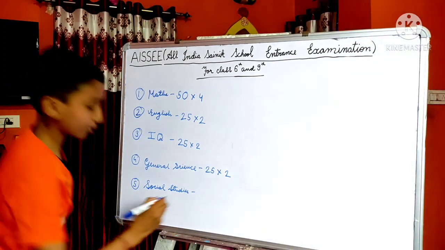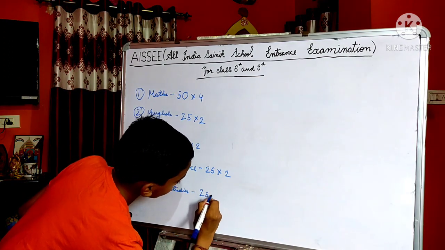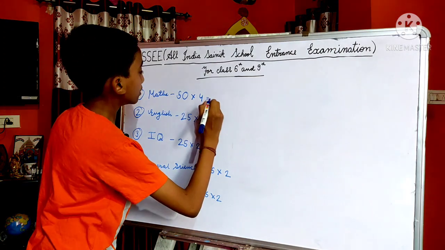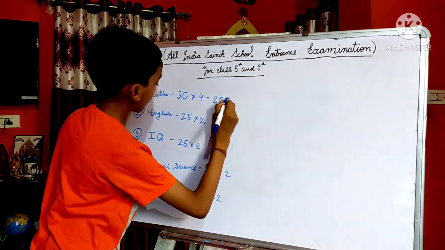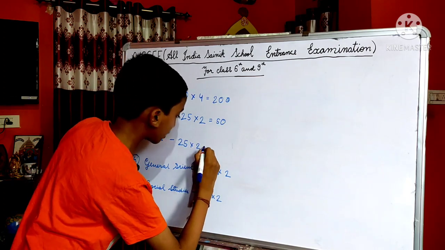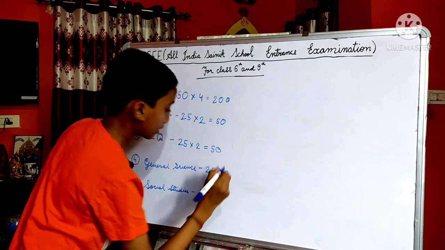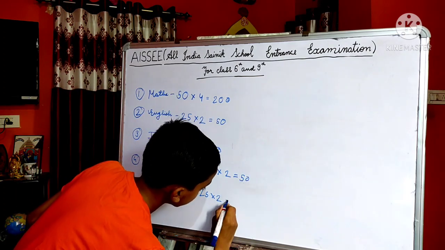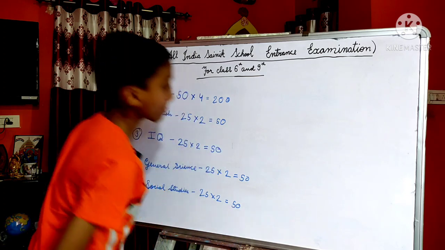Social studies contains 25 questions, each of 2 marks. So in maths we get a total of 200 marks. In English we get 50 marks. In IQ we get 50 marks. In general science also we get 50 marks, and in social studies also we get 50 marks.